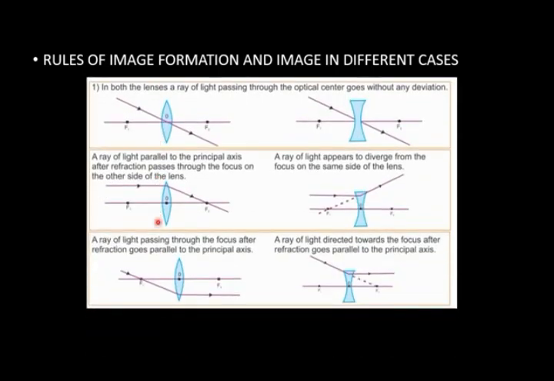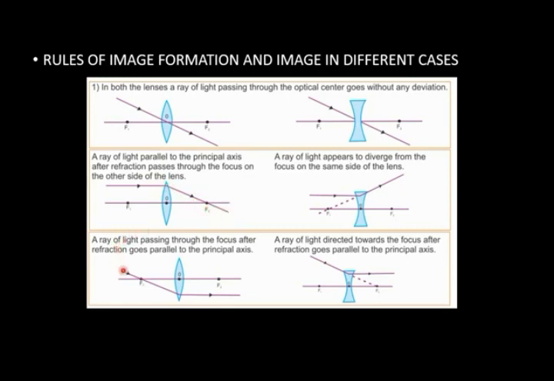The rules of image formation, and the image formed at different places when the object is placed at different points. First rule: when a ray of light passes through the optical center, there is no change in direction. Second rule: if a ray of light travels parallel to the principal axis, after refraction it passes through focus.